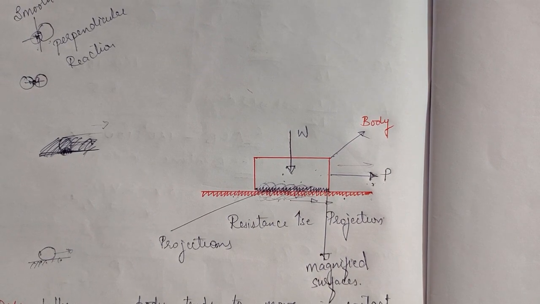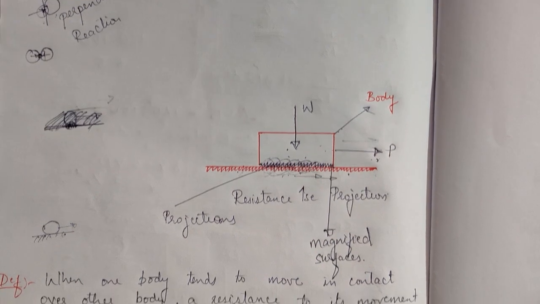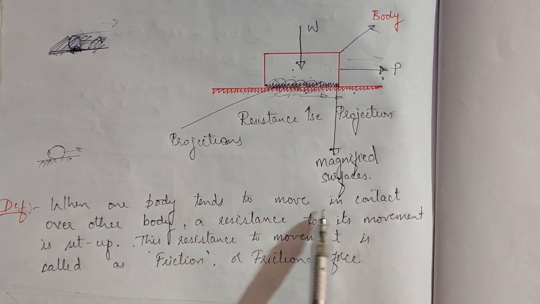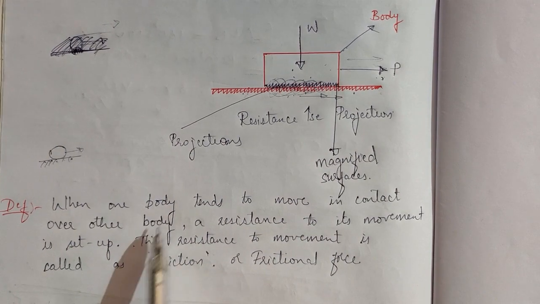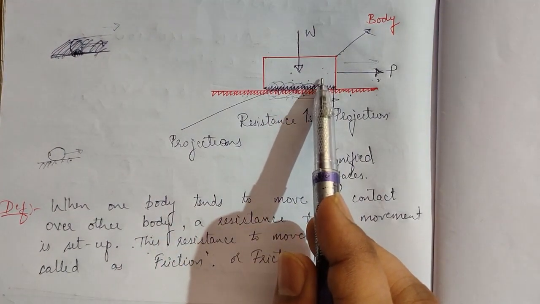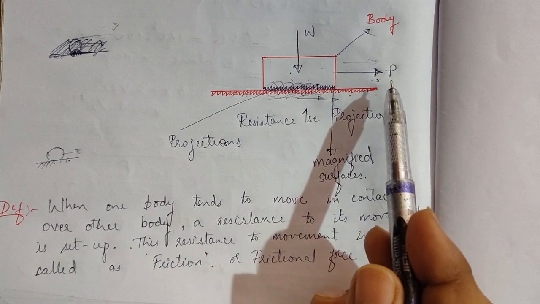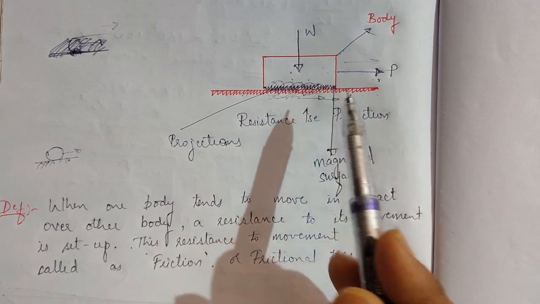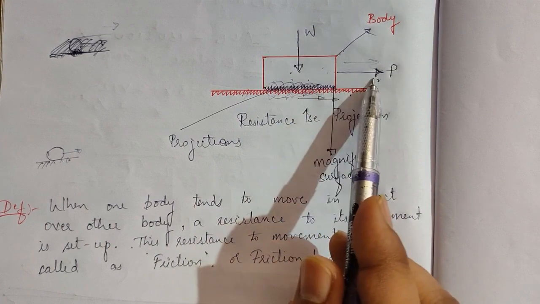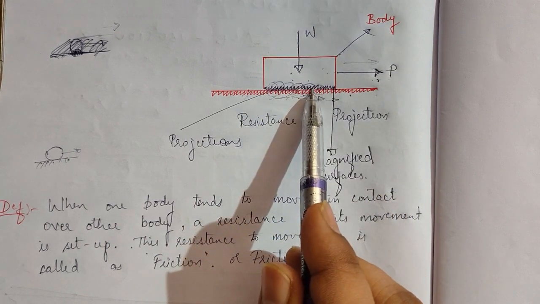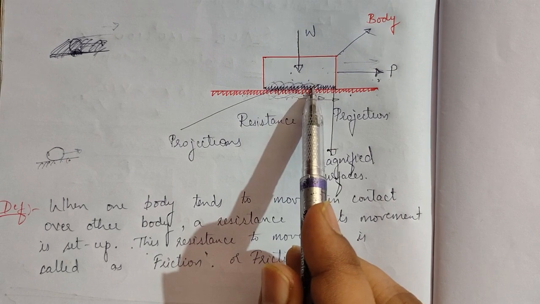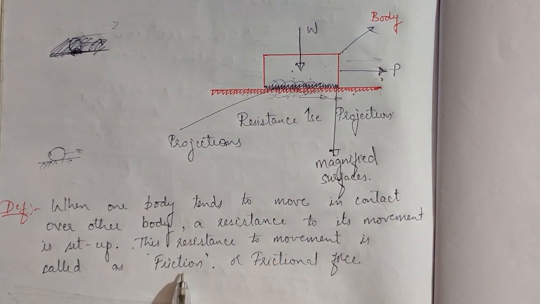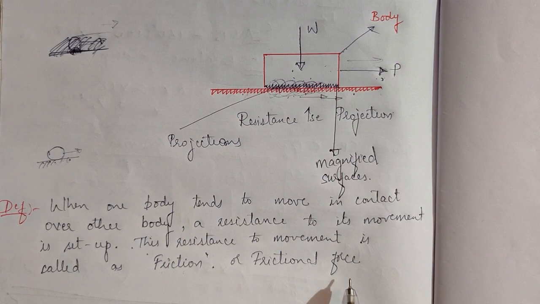Its movement is set up. This resistance to movement is called friction. So what is the definition? When one body tends to move in contact over the other body, it is already in contact with the other body. A resistance to its movement is created here due to the interlocking. This resistance to the movement is called friction or frictional force.